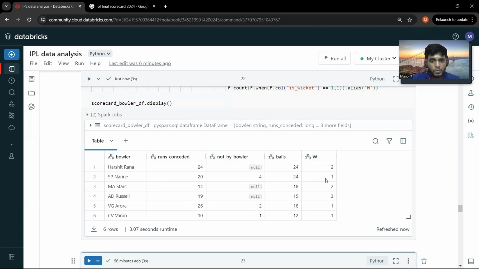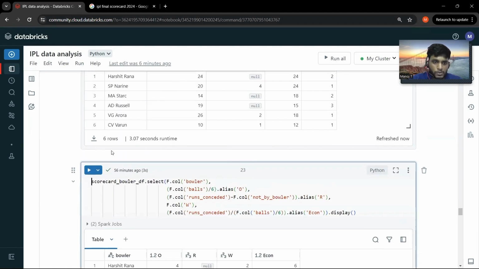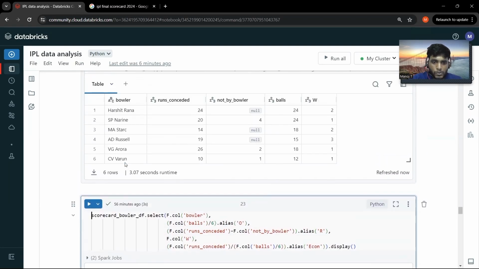Okay. So you might wonder why I have not included the column for maiden. I will explain about it in a later part. So we will proceed on with the further things.